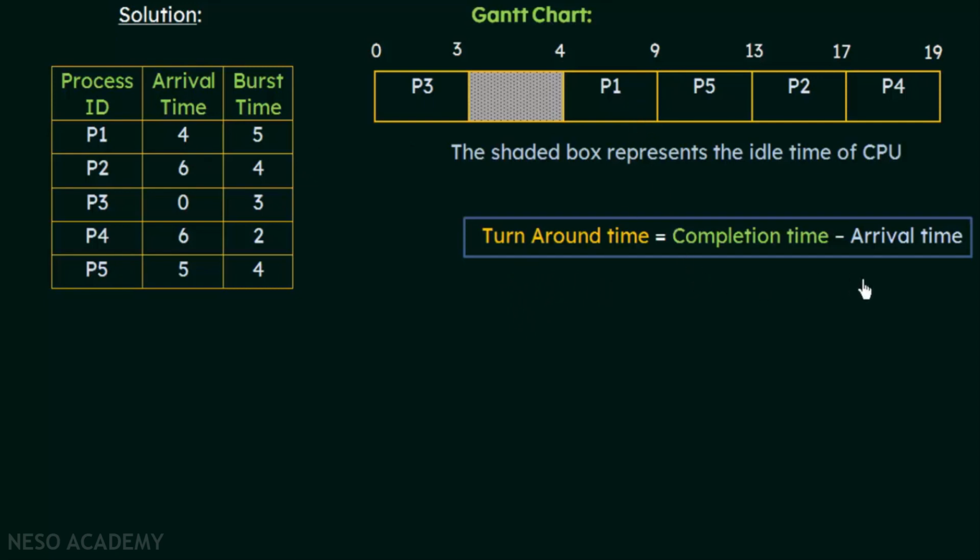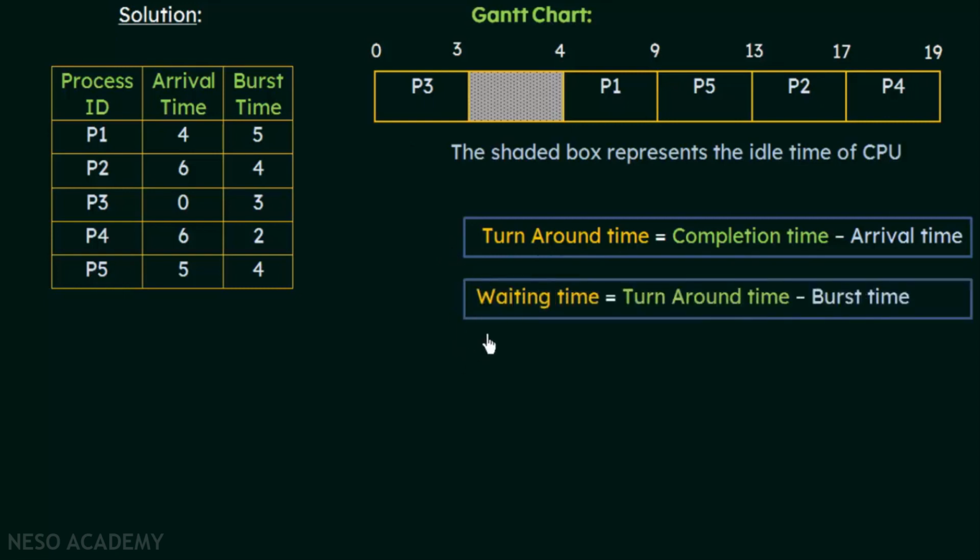If you think of it, you can understand the completion time, that is the time that the process took to entirely complete its execution, minus the time that it arrived. If you subtract this, you will get the turnaround time. Alright. Now what is the next thing that we need to calculate? It is the waiting time. Waiting time can be calculated like this: turnaround time minus the burst time. So waiting time is the time that a process spends waiting to get the CPU.